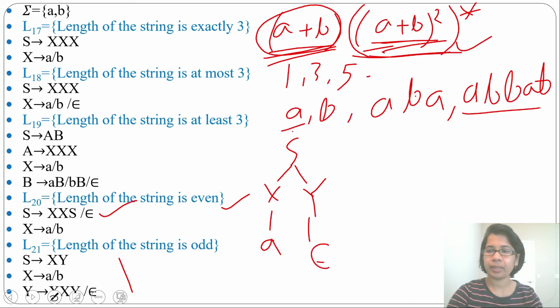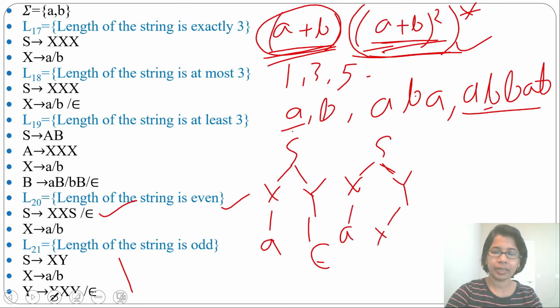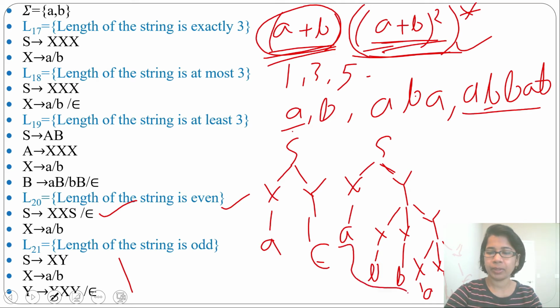Let's derive abbab. From S you can derive XY. Then from X you can derive a. Then from Y we'll derive XXY. And from this X you can derive b. From this X you can derive b. Again from this Y you can derive XXY. So from this X you can derive a. From this X you can derive b. From this Y you can derive epsilon. So you can generate abbab. You can derive this string. So you can generate any string whose length is odd.